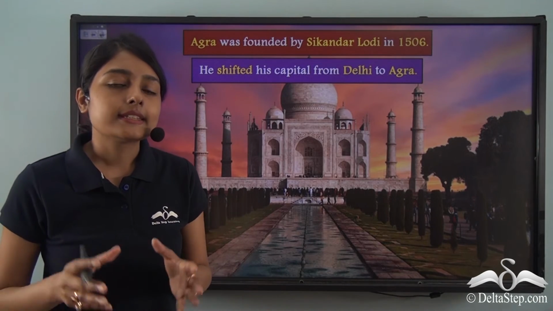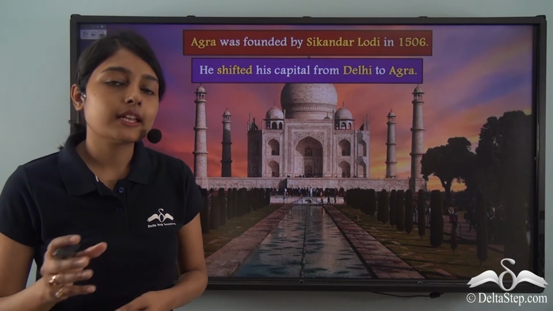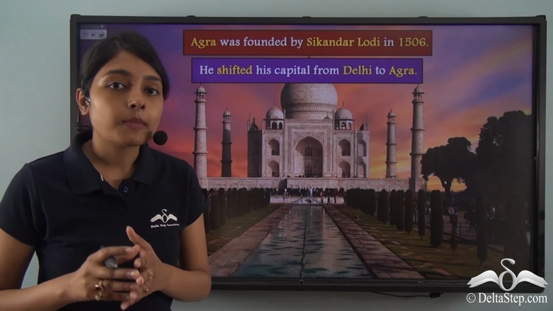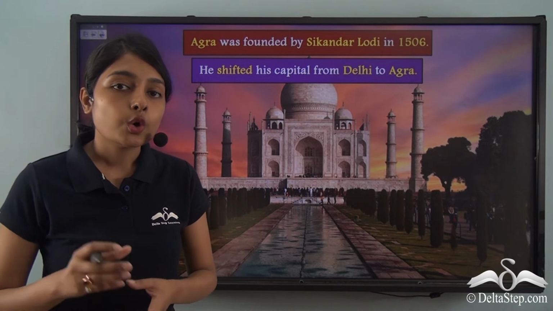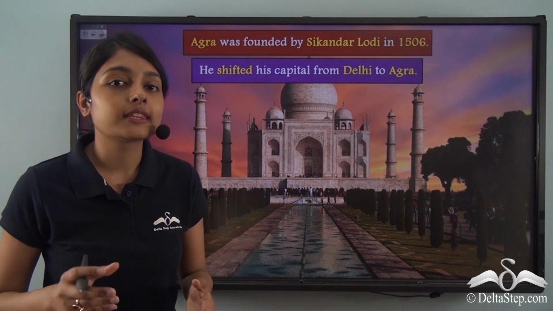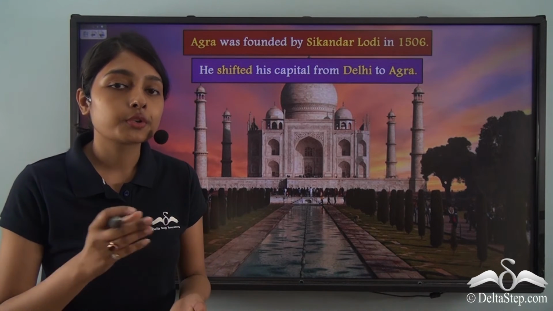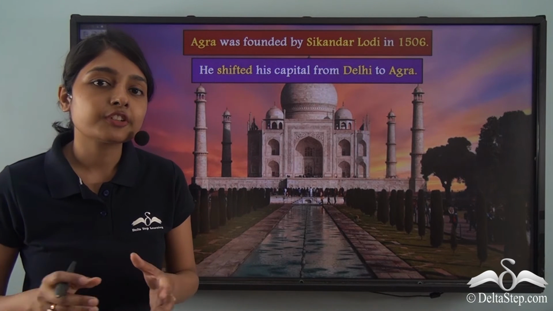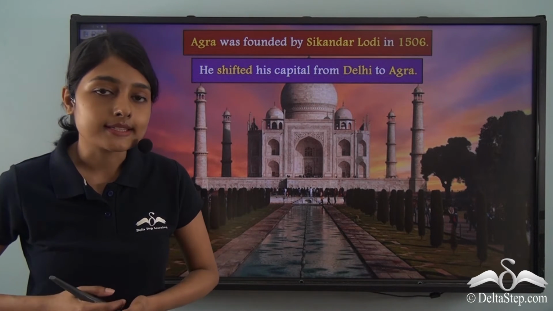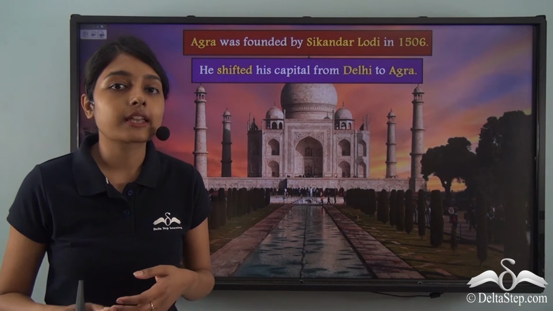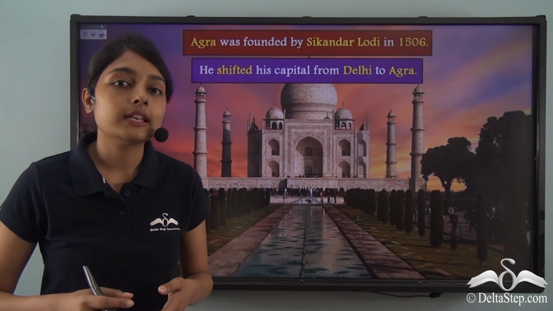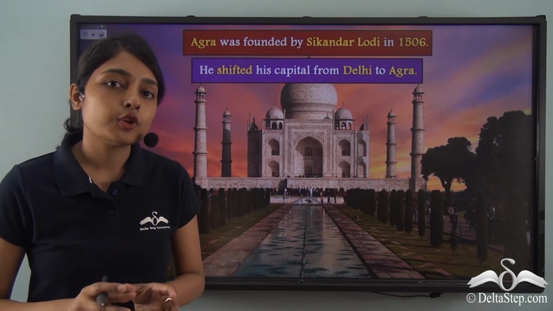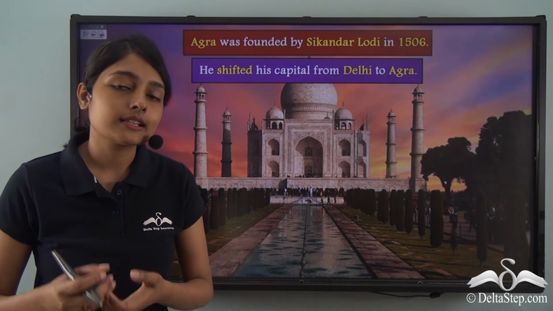Now, previously Delhi was the capital of the Delhi Sultanate during the rule of various dynasties. It was the Mamluk Sultan Iltutmish who shifted the capital of the Delhi Sultanate from Lahore to Delhi. Now, during the rule of Muhammad Tughlaq, a shift of capital again took place. Muhammad Tughlaq shifted the capital of his dynasty from Delhi to Daulatabad and back to Delhi again. So, Delhi was the capital of the Delhi Sultanate.